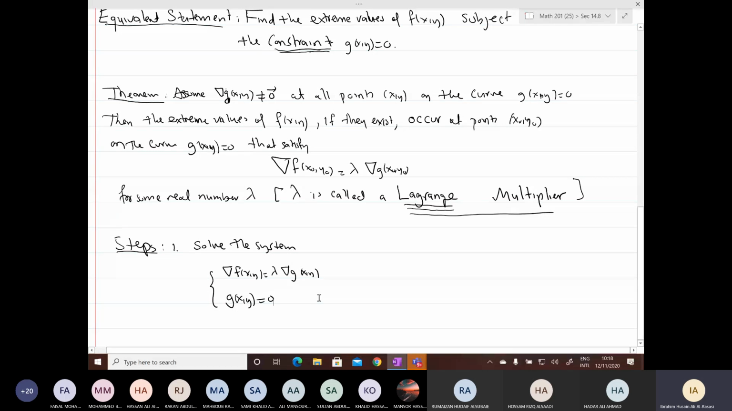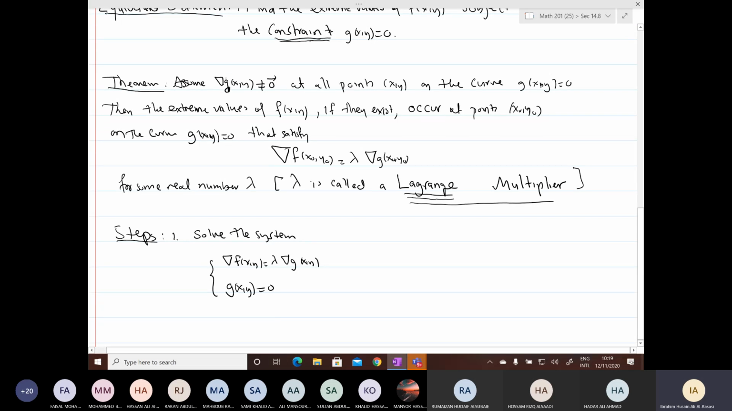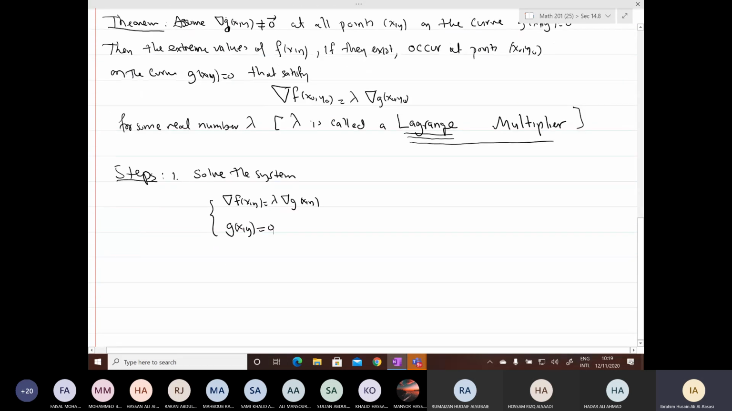Now here, what are the unknowns? You say solve the system. What are the unknowns? The unknowns, the point xy. So I need to know what is x and what is y, and also lambda. So I have 3 unknowns: xy for the point, and lambda, the real number lambda. To find 3 unknowns, you have to have 3 equations.